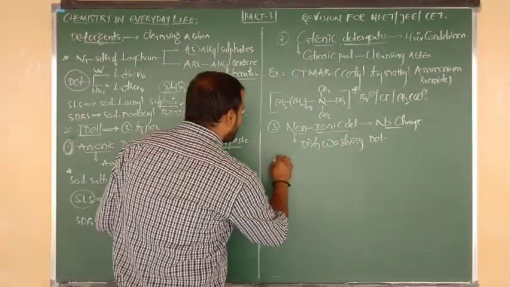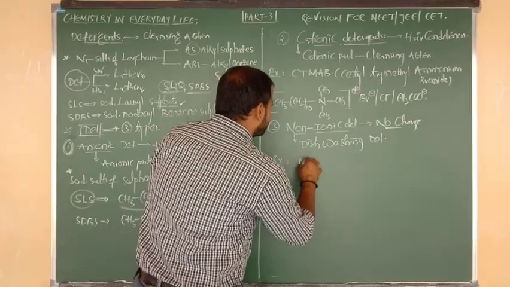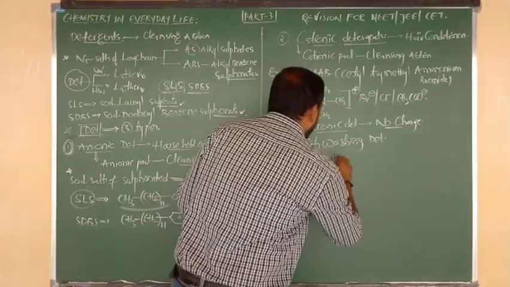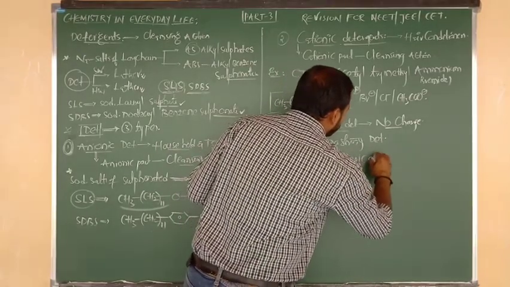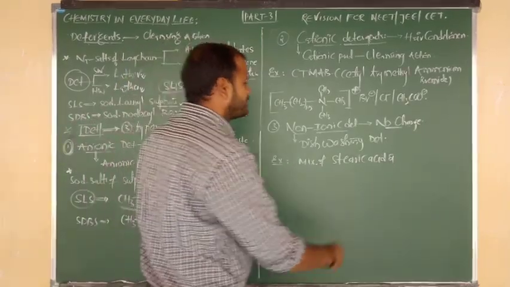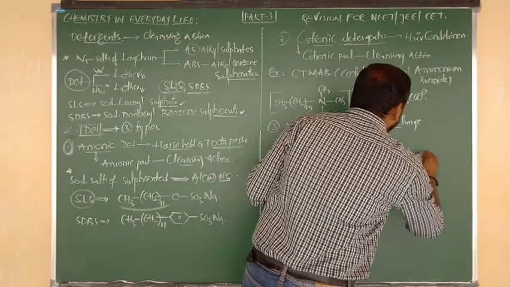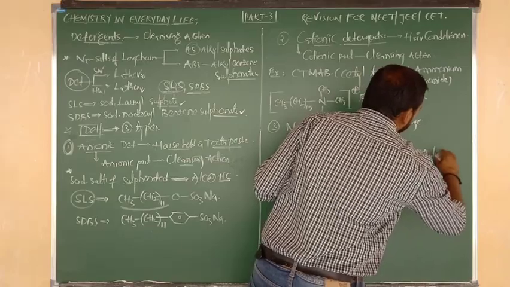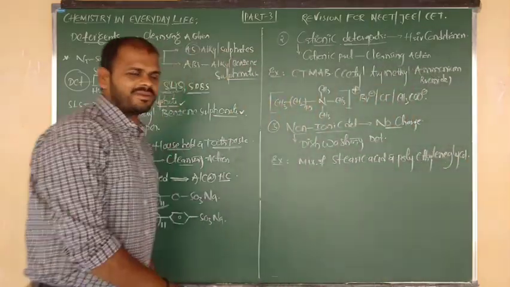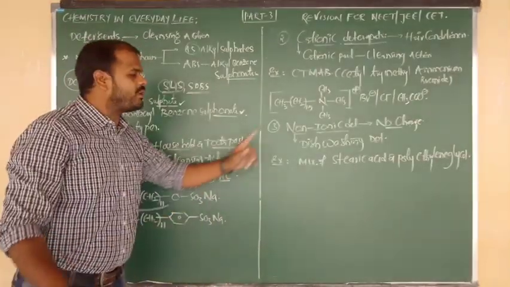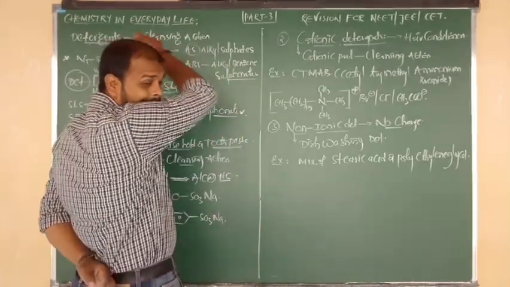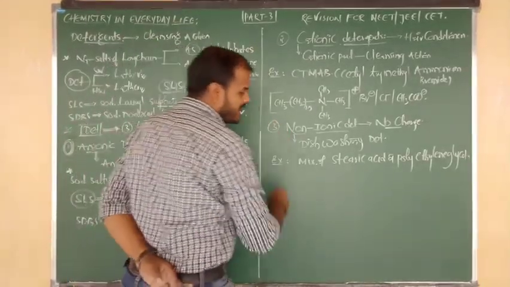So what is an example of non-ionic detergents? It is an example of a mixture of stearic acid and polyethylene glycol. Okay, if you mix these two, you are going to get that non-ionic detergent. Good. Now I am going to show you the structure of this one also.